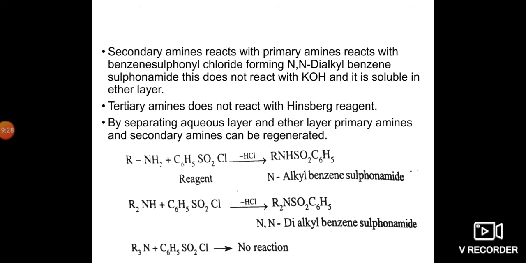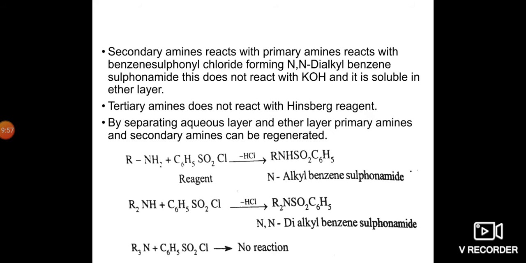Here we see the reactions. Primary amine reacts with benzene sulfonyl chloride and loses one HCl molecule and forms N-alkyl benzene sulfonamide. Then the secondary amine reacts with the benzene sulfonyl chloride, loses one HCl molecule and gives N,N-dialkyl benzene sulfonamide.